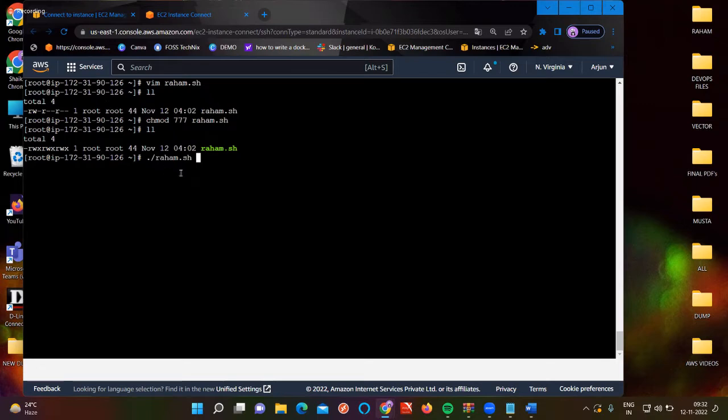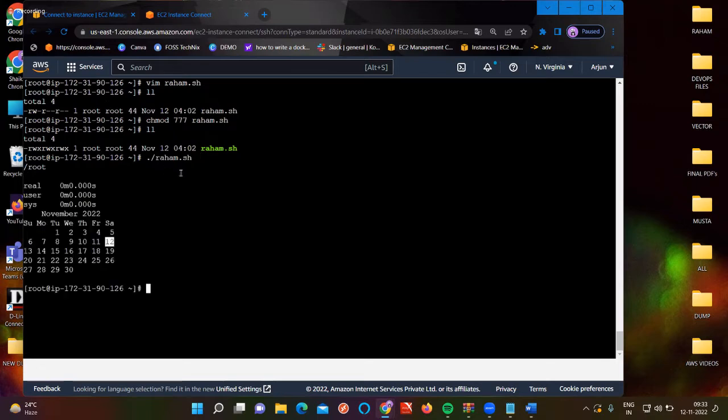So that means the script is going to execute now. Have we got all the outputs? PWD, present working directory, came. Time output came. Calendar output came. So like this, you can write all of your commands as they are. Clear now? This is how we can execute a script.